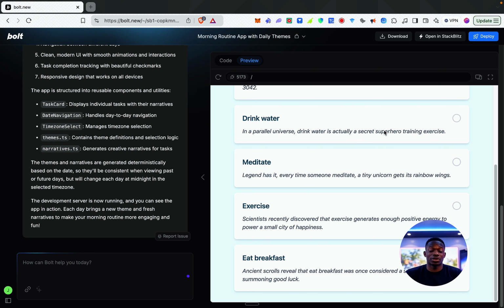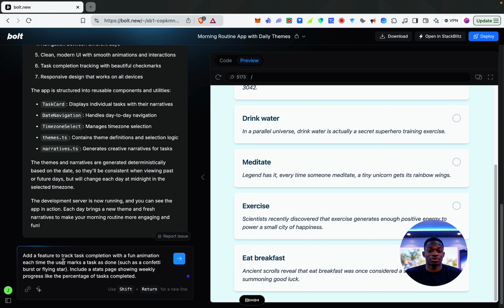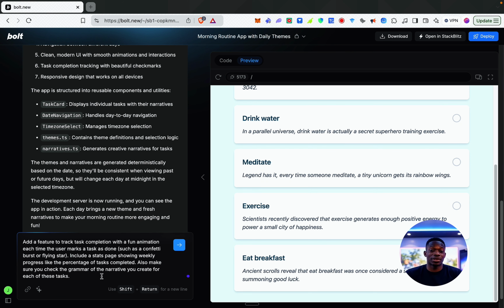I think we can definitely iterate it a bit more. So I'm just going to add a follow-up prompt asking this AI to enhance the app with task completion animations and a stats page. So here's what I'll say. Add a feature to track task completion with a fun animation each time the user marks a task as done, such as a confetti burst or flying star. Include a stats page showing weekly progress, like the percentage of tasks completed. I'm also going to say, also make sure you check the grammar of the narrative you create for each of these tasks. Okay, great. Let's see what this gives us.